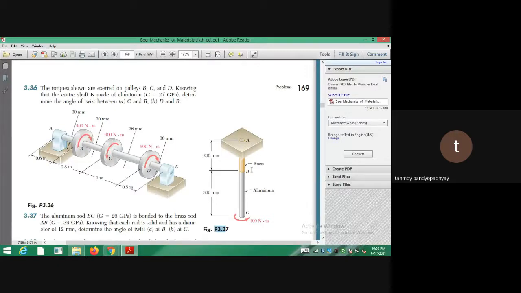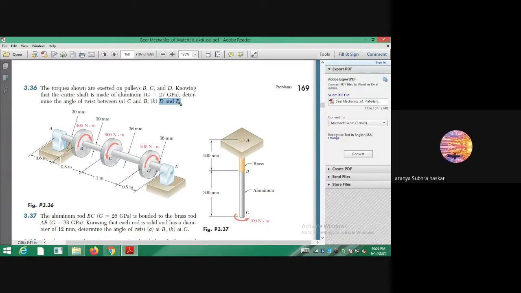That is one procedure. But since B is common to both the problems, we have to calculate phi of D with respect to B. So B we can keep as fixed, let it have any displacement. First we calculate phi of C with respect to B, then phi of D with respect to C. And if I add the two, I should be getting phi of D with respect to B. So whatever be the rotation of B, even if it is moving, I can calculate phi of D with respect to B.